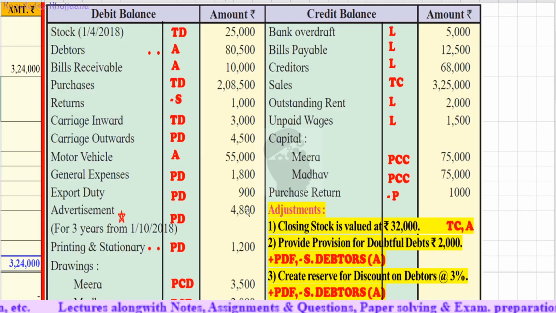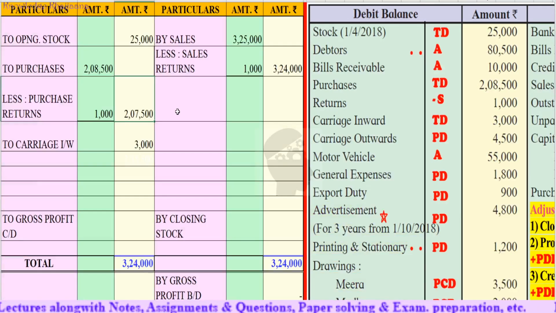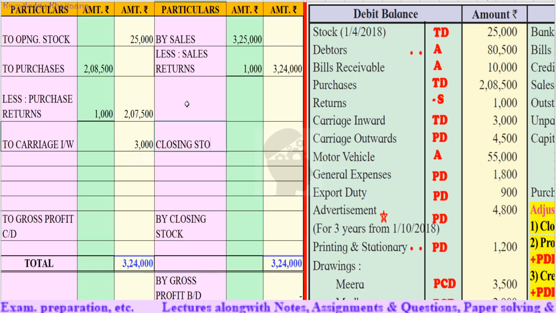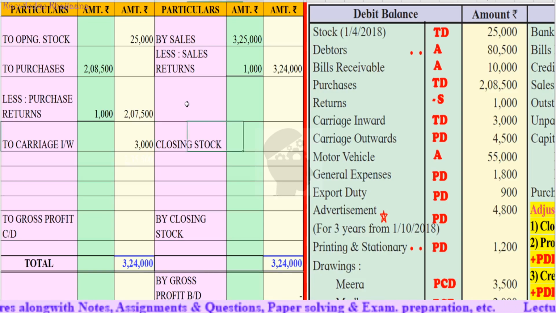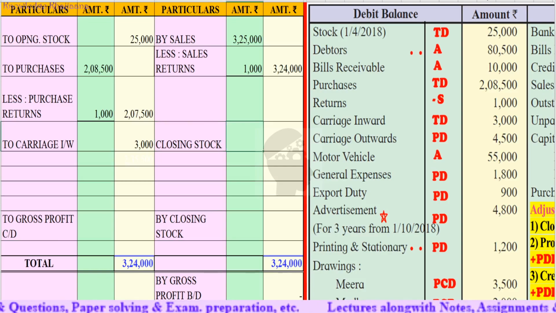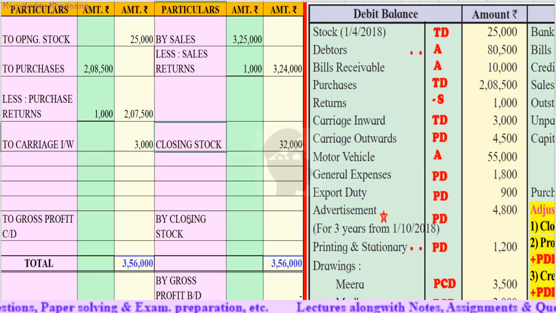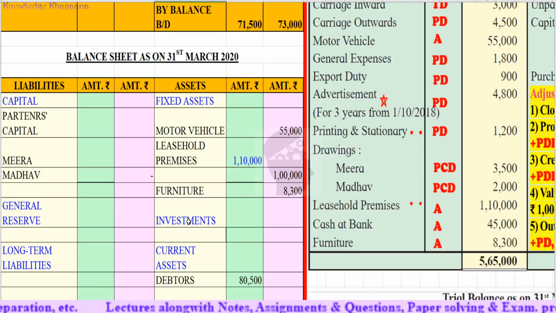Now let's start to solve the external adjustments given below the trial balance. First, closing stock is valued at rupees 32,000. Two recordings, one at trading account credit side and one as an asset. Closing stock is amounting to rupees 32,000. It will go to the outer column, 32,000. Its second recording will come to the balance sheet asset side, current asset.